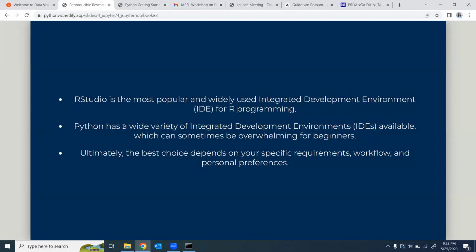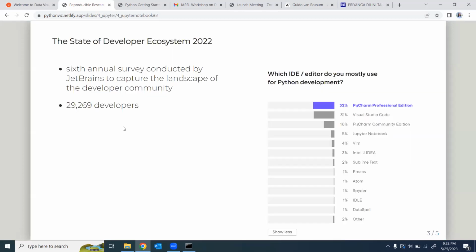If you search on the internet, you will see different blog posts recommend different IDEs. The best choice depends on your specific requirements, workflows, and personal preference. So let's see what the possible IDEs are that we can use to work with Python.